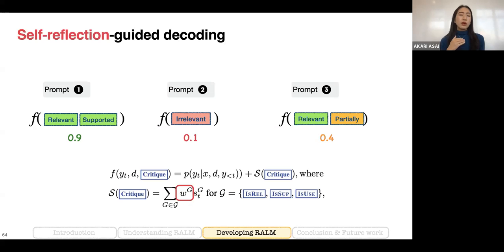Well, if we put more emphasis on whether the model generation itself is overall helpful or useful, then we can put more emphasis on the is-useful token. This enables us to tailor the model's behavior towards different types of user preferences, which is quite important, but it's hard in frameworks like fine-grained PPO right now.